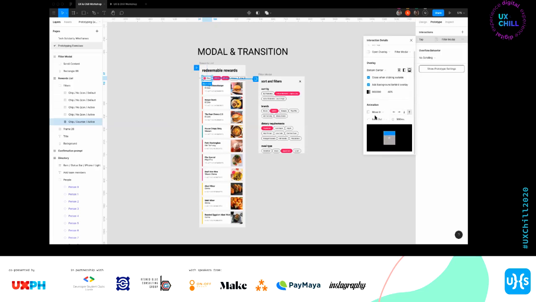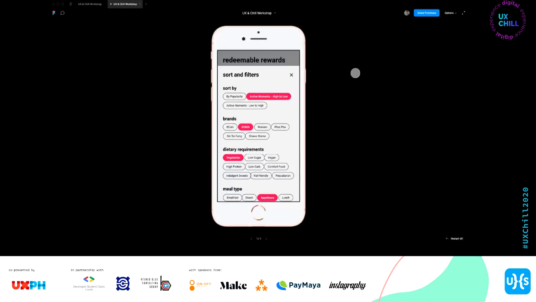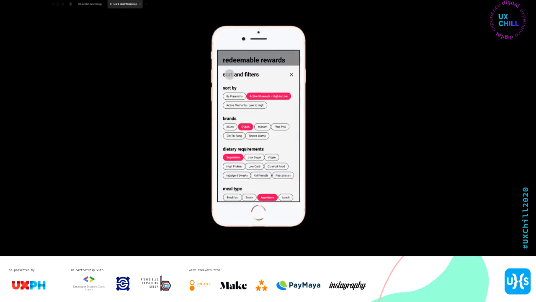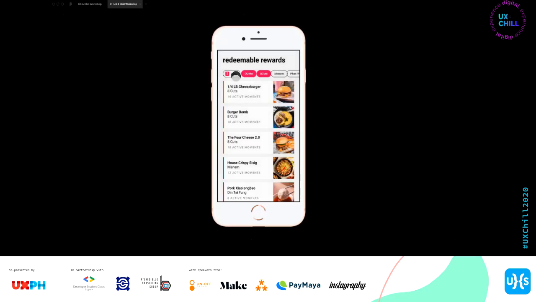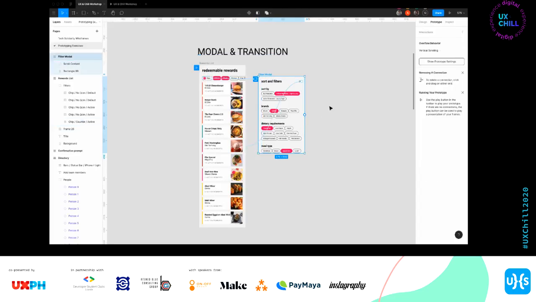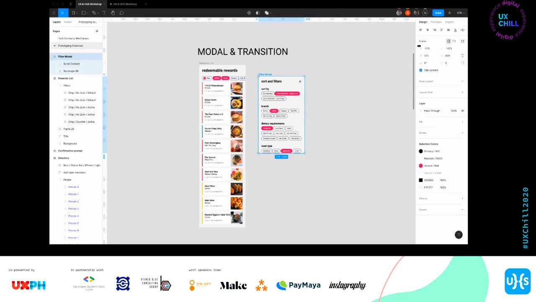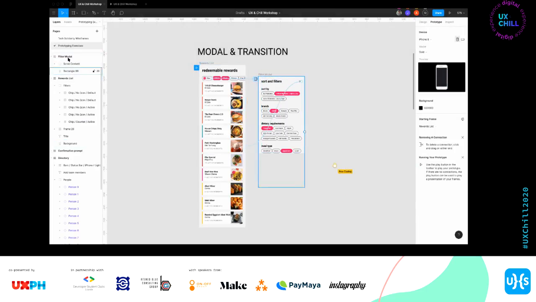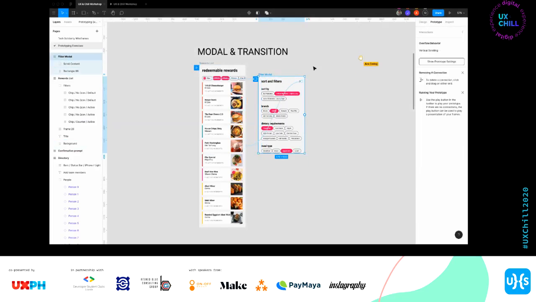So I actually find this very easy lang naman. Move in, move out. Normally, it's the only thing I use. Move in, dissolve, and smart animate. Yun, the only thing I use. So, ganito na siya, yung ending niya. So, you see, when I do filter, it's here. So, again, yung pinaka-note doon is transition, bottom, move in from the bottom below. And then, if you want to make something scrollable, make sure yung frame nyo mas maliit dun sa content mismo.